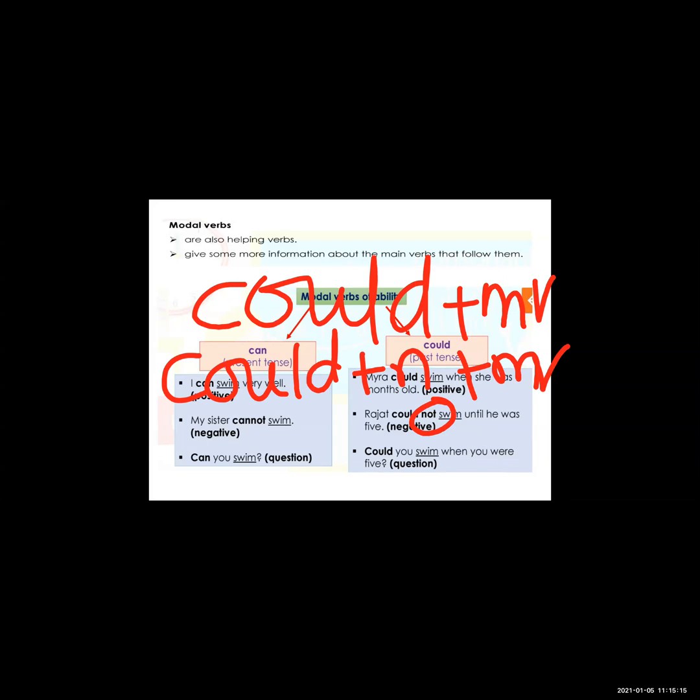Now see, we can write the sentence of "could" in the question form also. Could you swim when you were 5? This is the question sentence, and a question sentence starts with "could", after that the subject, and after that the main verb. So this is the use of the modal auxiliary verbs "can" and "could", which we use to show the ability of the noun. We use "can" in the present tense and "could" in the past tense.